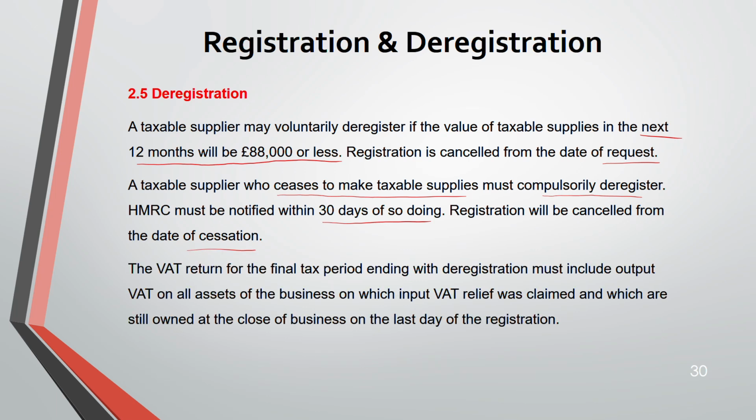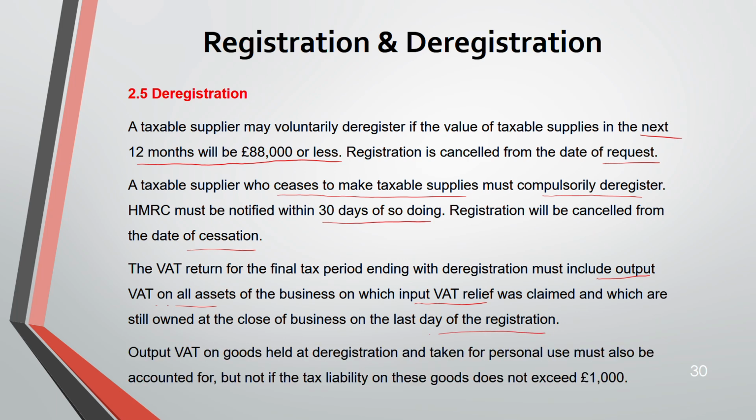Now, the VAT return for the final tax period ending with deregistration must include output VAT on all the assets of the business on which input relief was claimed and which are still owned at the close of the business on the last day of the registration. Output VAT on goods held at deregistration and taken for personal use must also be accounted for, but not if your tax liability is less than 1,000.